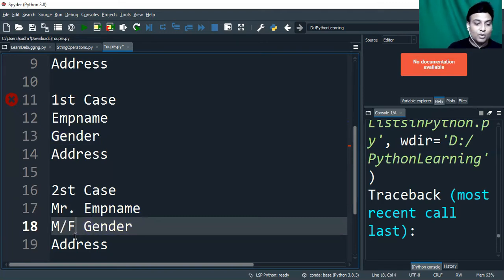So definitely, I'm going to apply some logic in my Python code. If it's female, then I'll say F. If it's male, I'll say M, right? So basically, I'm changing this information in Python code after extracting from the database before sending it to the web page, right? So here, I want to change some values in my list. So in this case, I'll go for list. Otherwise, I'll go for tuple. Guys, I hope it is very clear to you when to use tuple and when to use list.